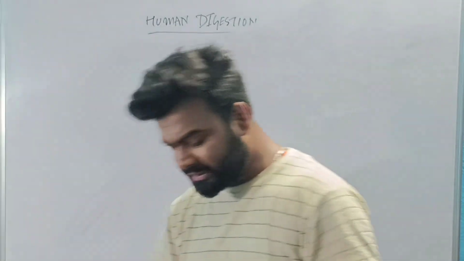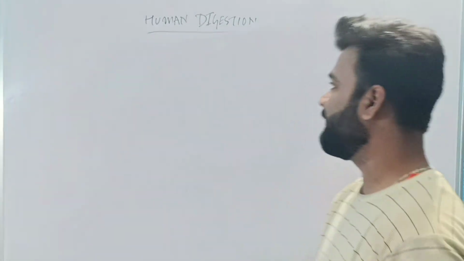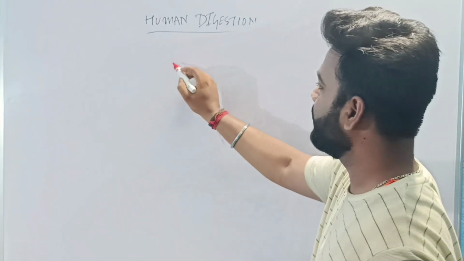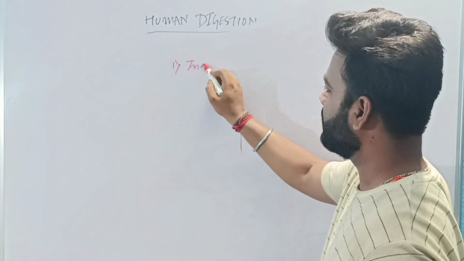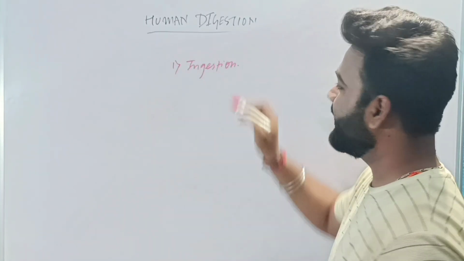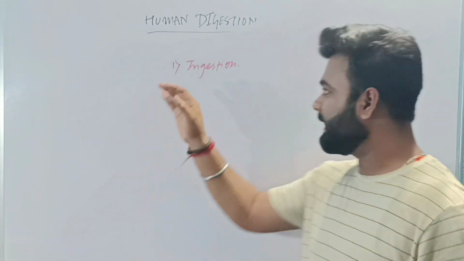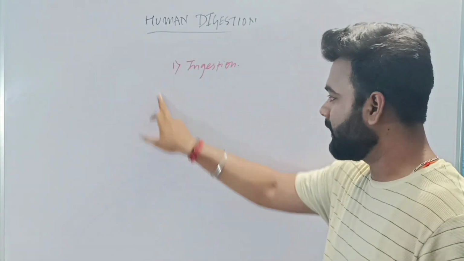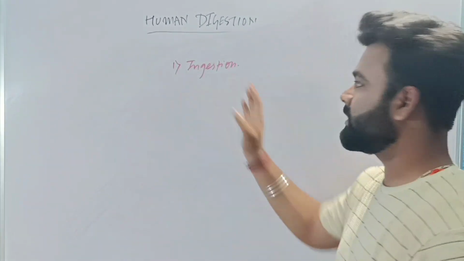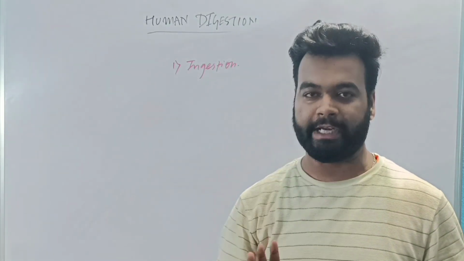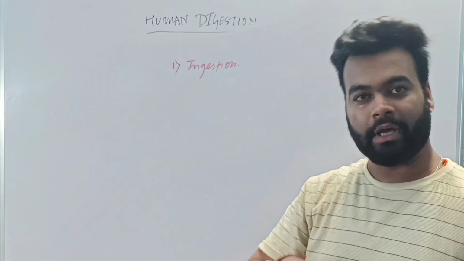So the complete digestion of humans is divided into 5 steps. The first is ingestion. Whatever I explained to you, everything is present in these 5 steps. So ingestion means intake of food that I explained to you. So first we have to intake our food, right?